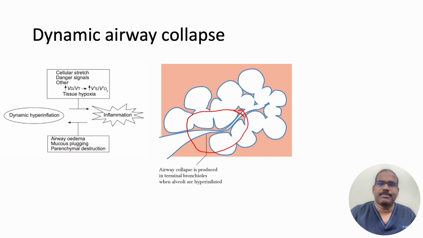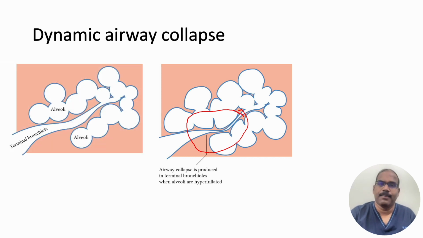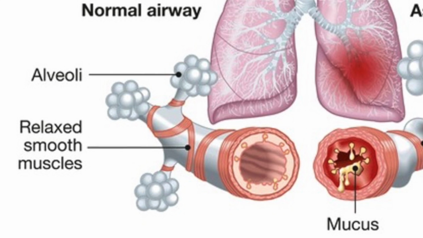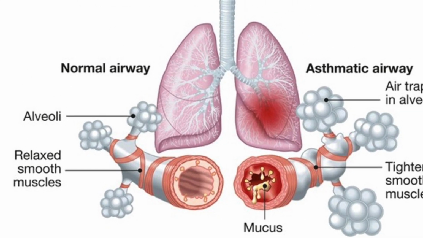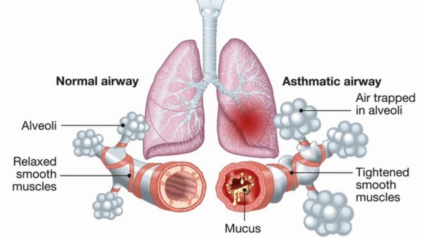With each subsequent breath, more gas gets entrained into the alveoli and the alveolar pressure increases, contributing to further airway collapse. This is actually less important in severe asthmatics. Those small airways are muscular and resistant to compression.